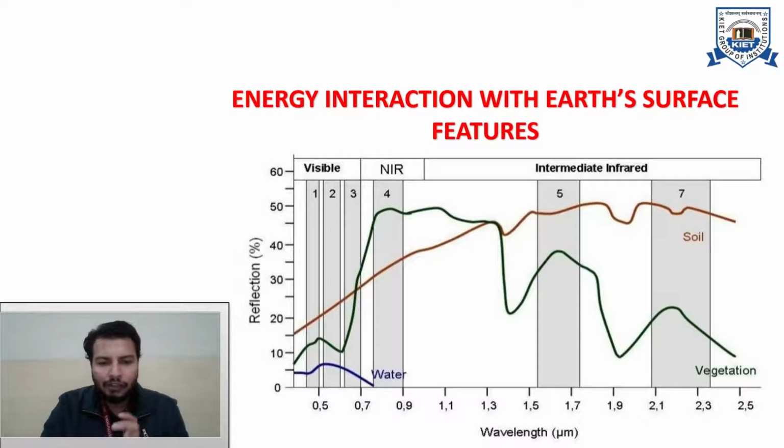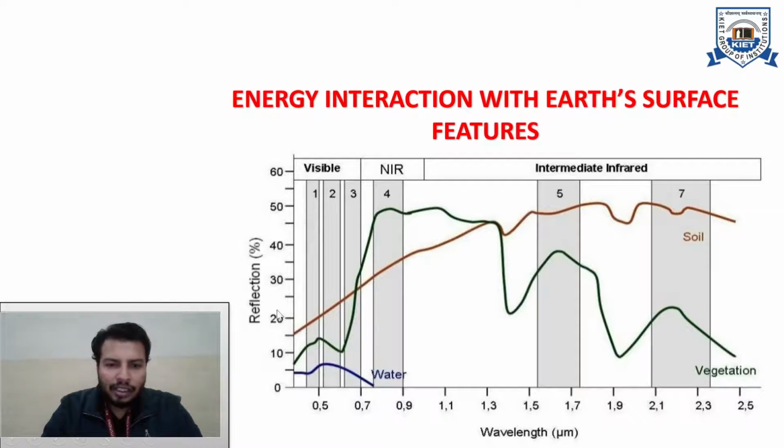So what is a spectral reflectance curve? It is a type of curve that shows the percentage reflectance of a particular wavelength after striking a target. Let's say we select a particular incident radiation, and it strikes and interacts with water, then reflects back and is recorded by sensors. After the data has been analyzed by the sensors and we obtain some information, we get this type of chart. So we can see how electromagnetic radiation behaves when it interacts with water.